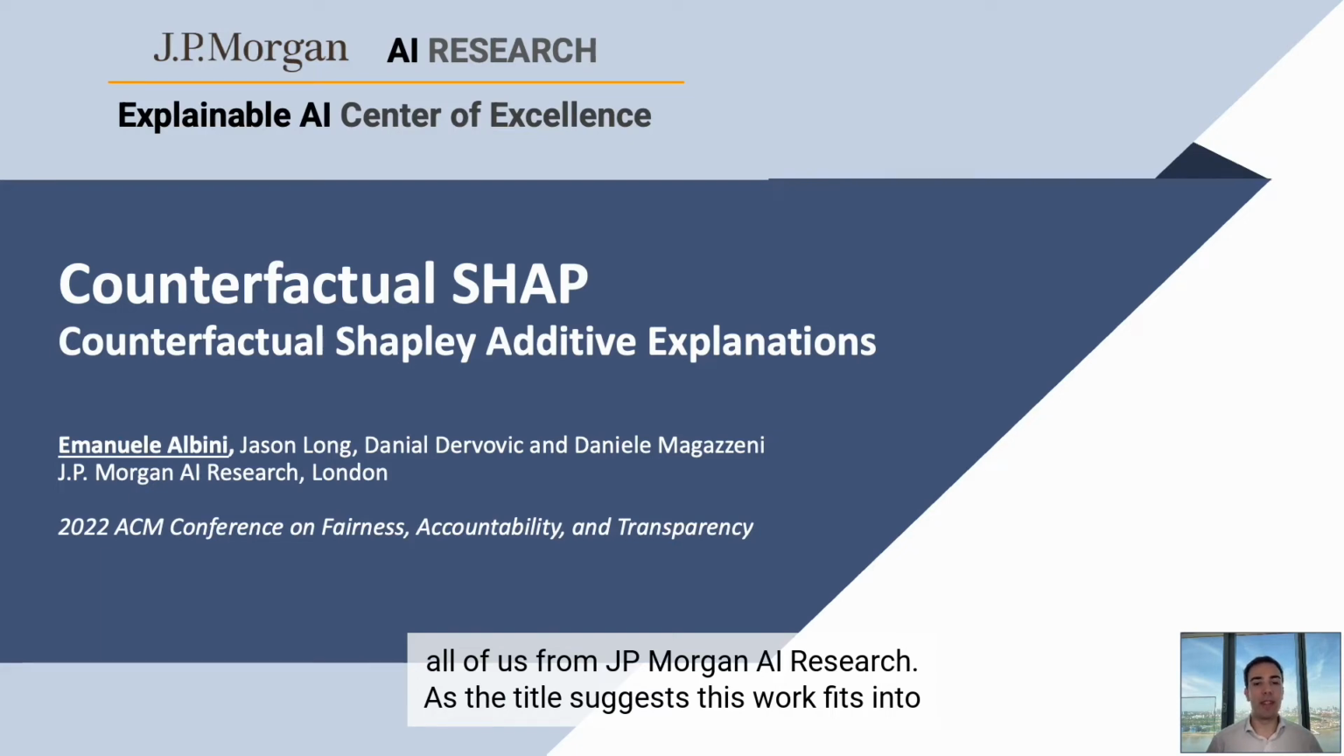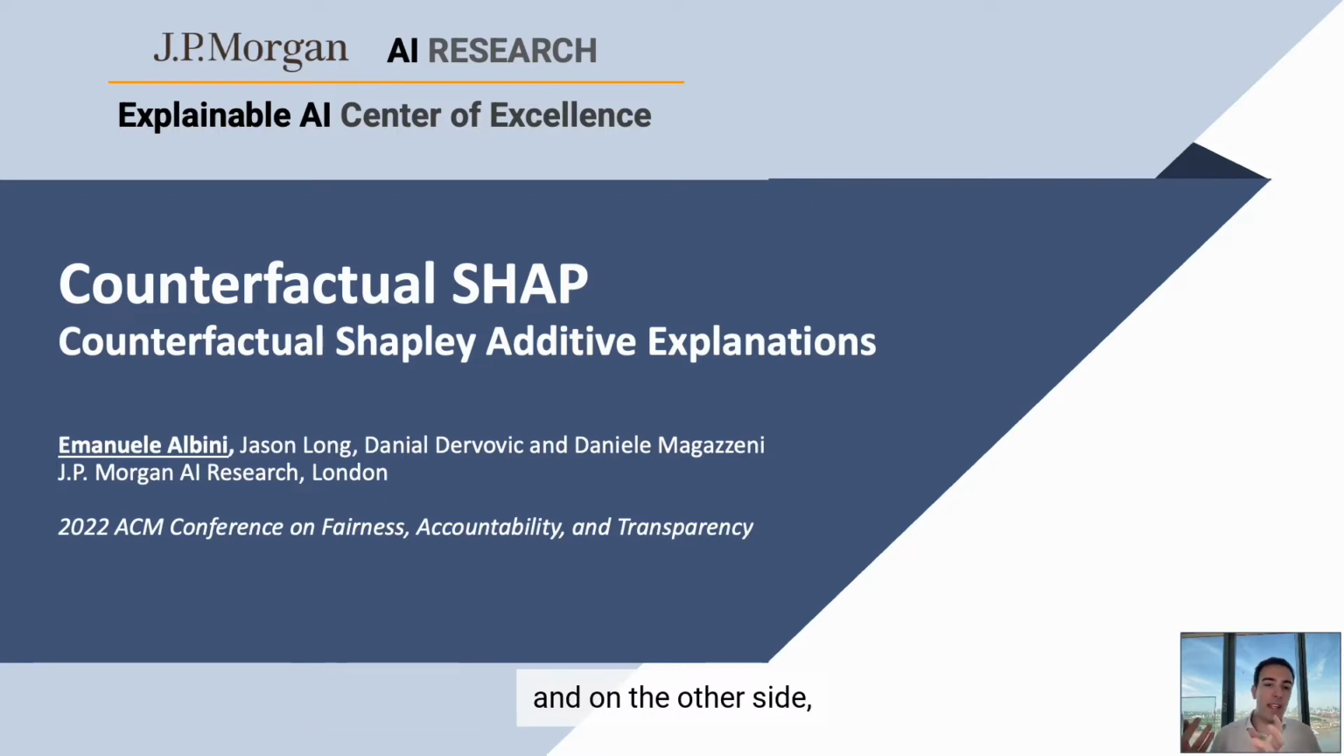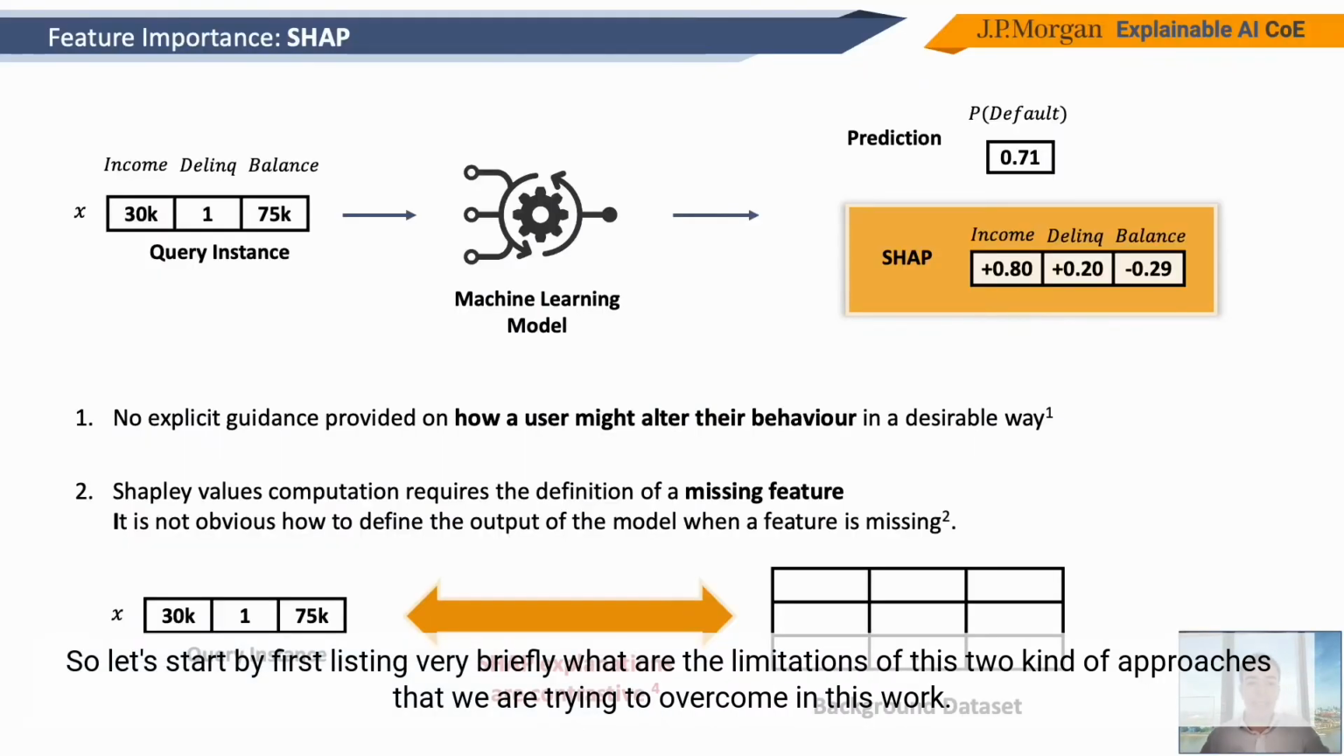JP Morgan AI Research. And as the title suggests, this work fits into this line of research that has been developing recently that tries to unify, on one side, feature importance explanations, and in particular in this work, SHAP, and on the other side, counterfactual explanations. So let's start by first listing very briefly what are the limitations of these two kinds of approaches that we are trying to overcome in this work.